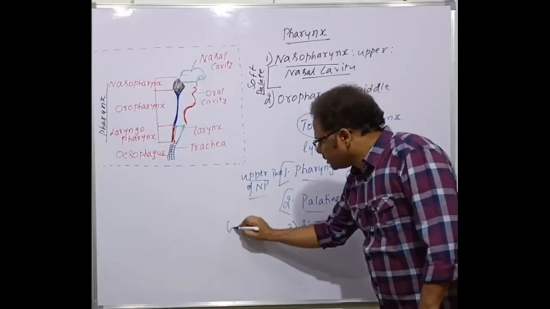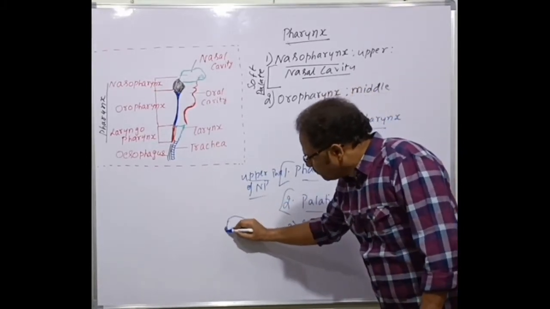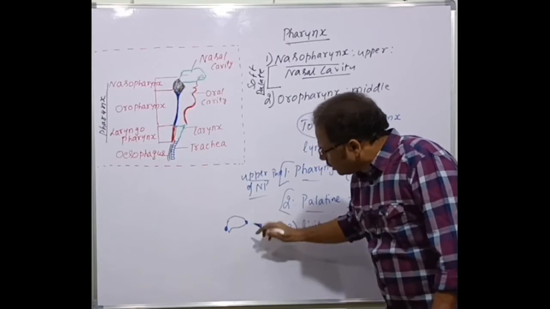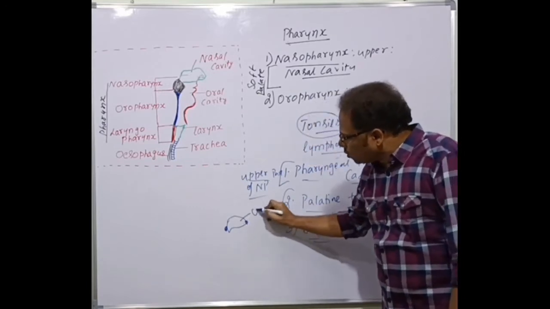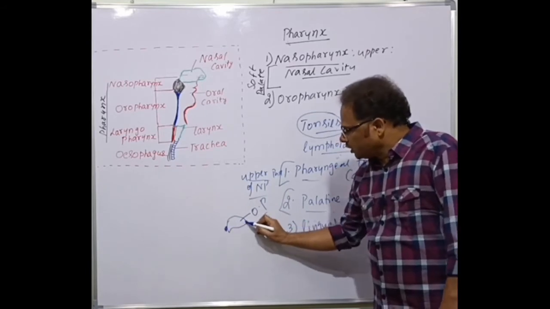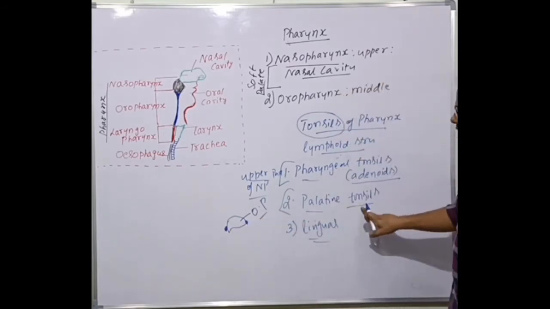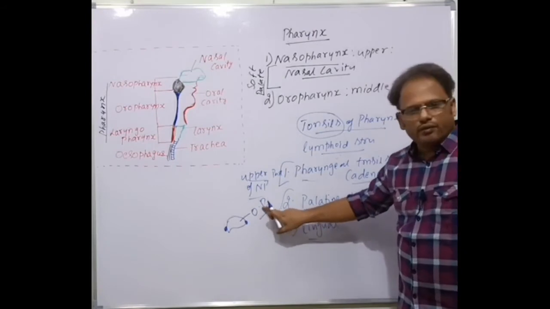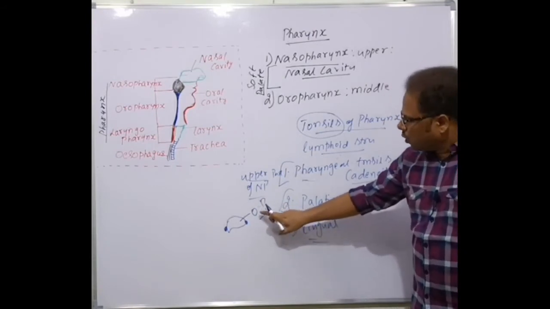For example, here is the oropharynx. Here is one palatine tonsil, and here is another palatine tonsil. This is the oropharynx. On either side, one to the right side and the other to the left side, these palatine tonsils are present towards the oral cavity, on either side of the oropharynx.